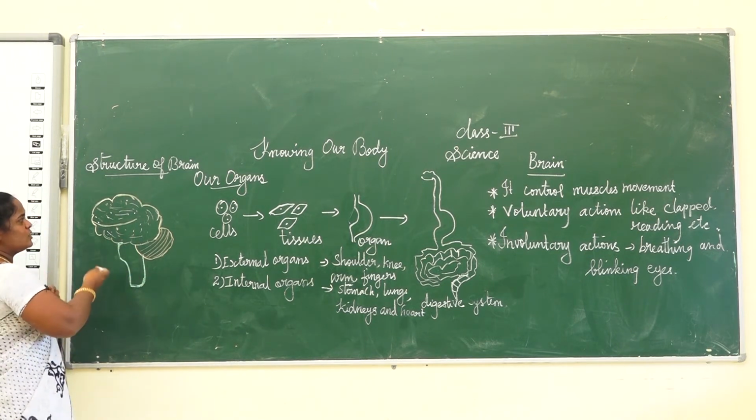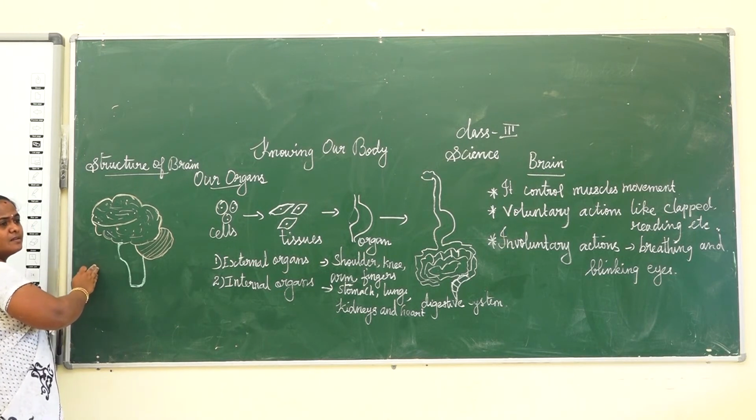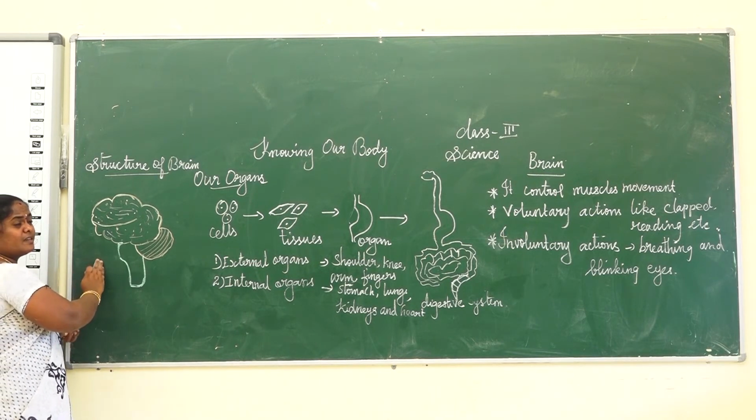Okay, structure of the brain. Our brain is present inside our skull.